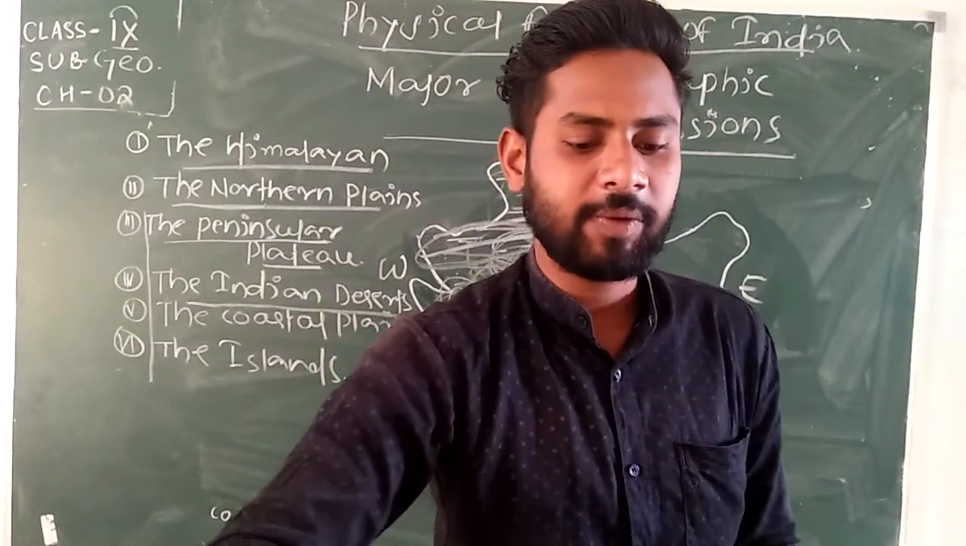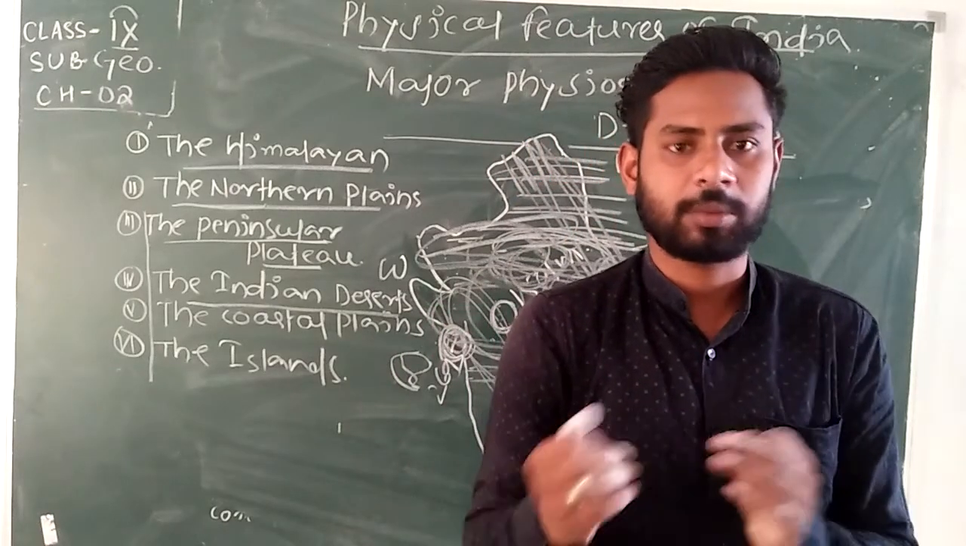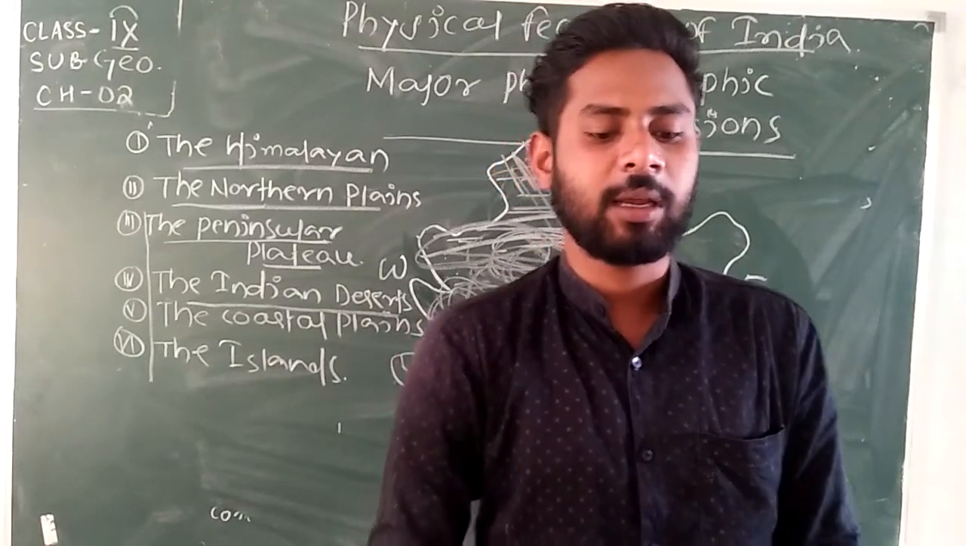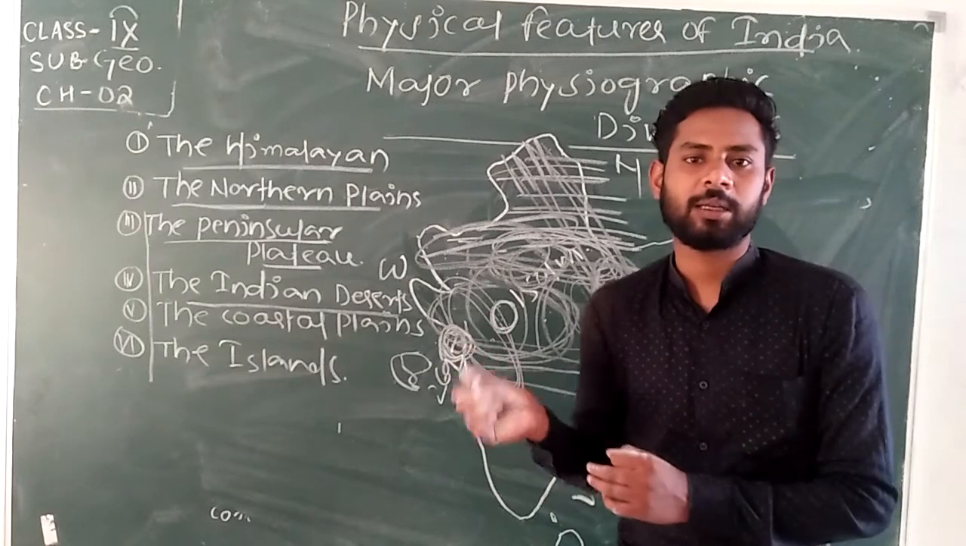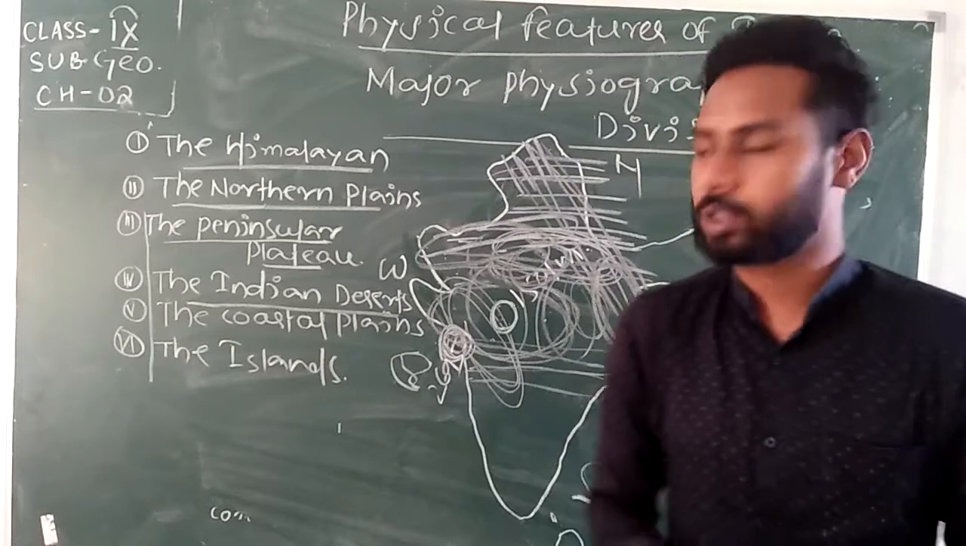It has very little rainfall, around 150 millimeters. Luni is the only large river in this region. A river flows in the region, and its name is Luni. Okay. After that, the coastal plains.